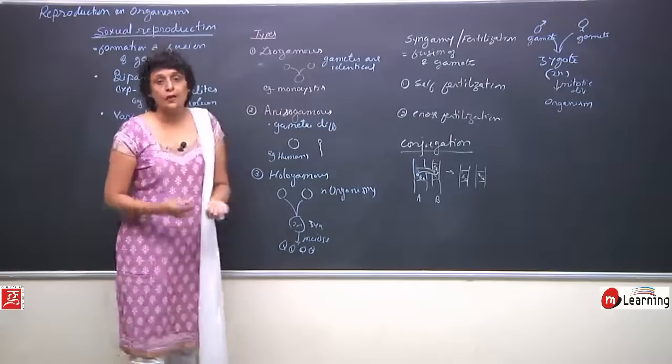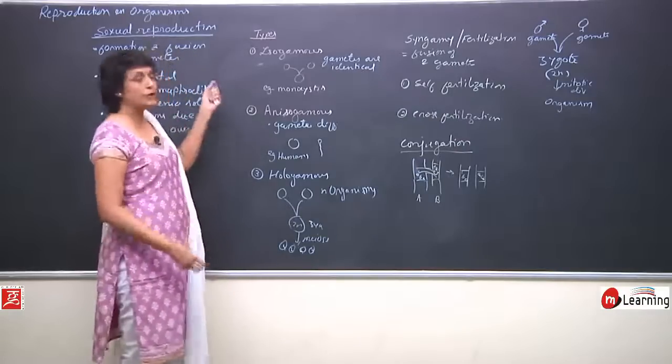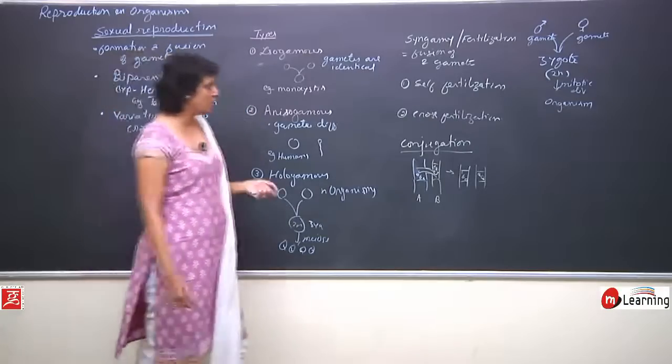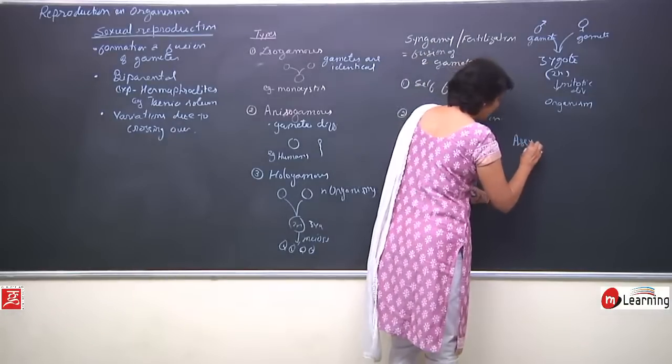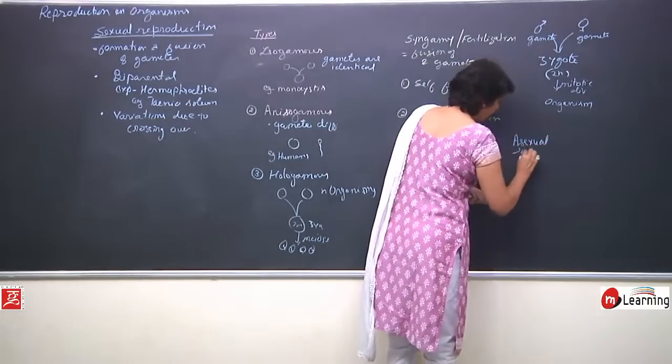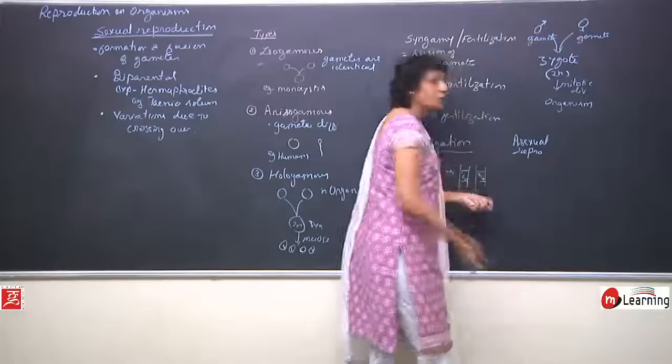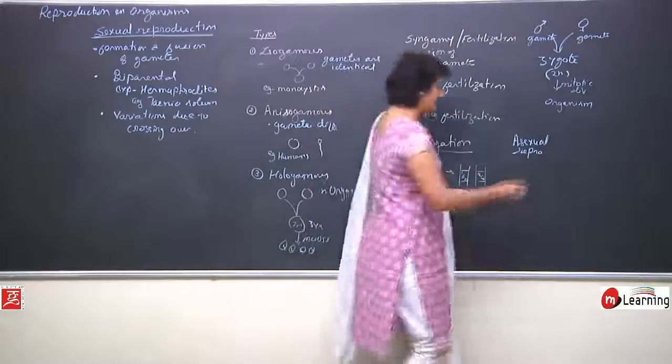One more, rather two more important terms related to asexual and sexual reproduction. Asexual reproduction is also known as blastogenesis.